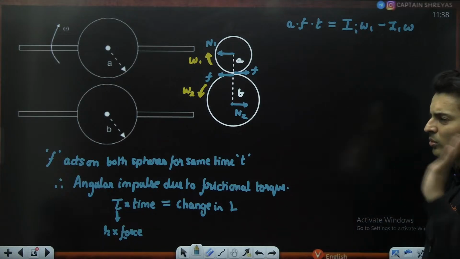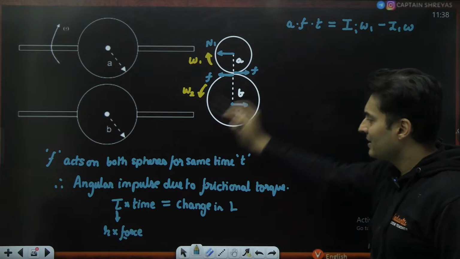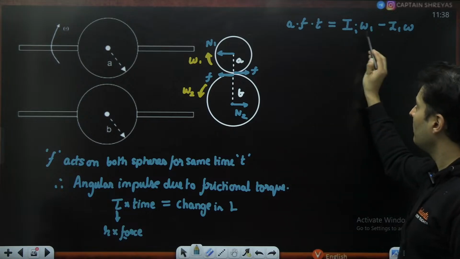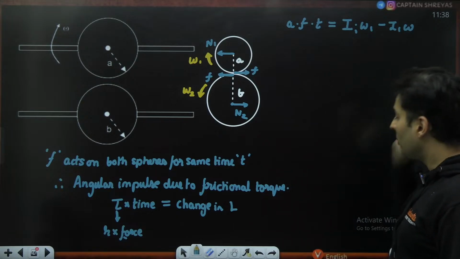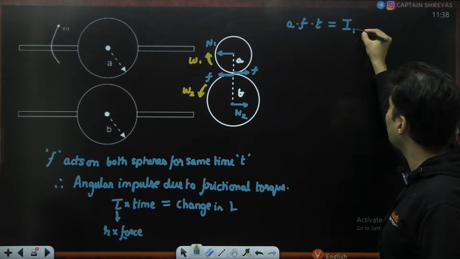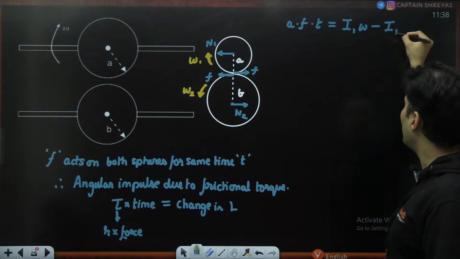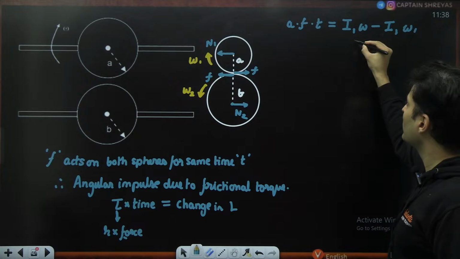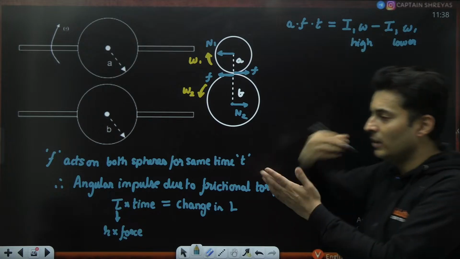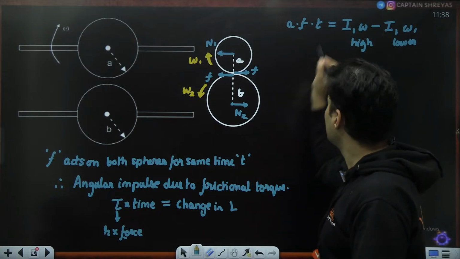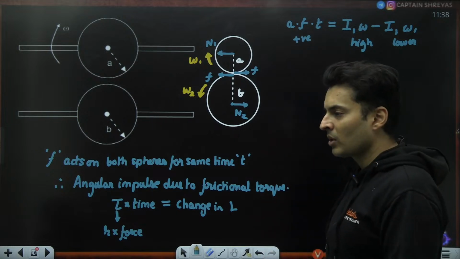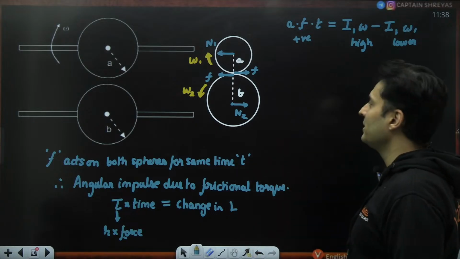So the radius multiplied by the force multiplied by the time is the change in angular momentum. Is this clear? Because I know this is higher, eventually it will become lower because it will rub against it and the speed will become less. Just so that this number stays positive, that's the only concern, or else I have to put mod and all of that. I want to avoid all these things.